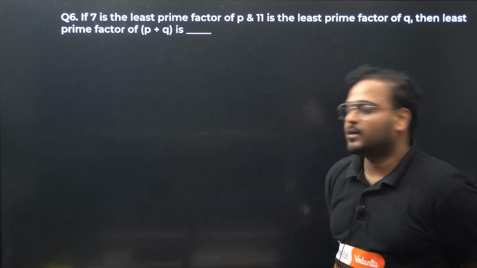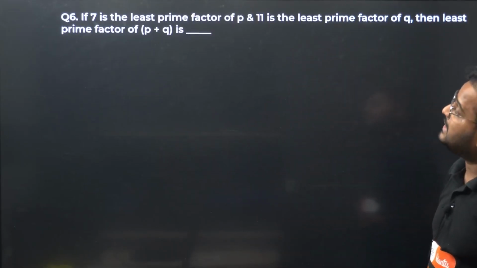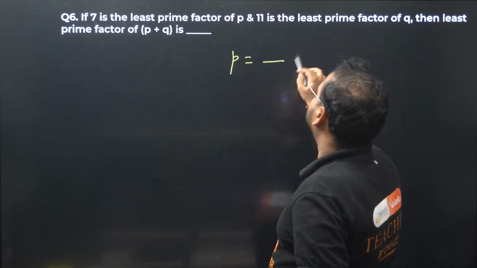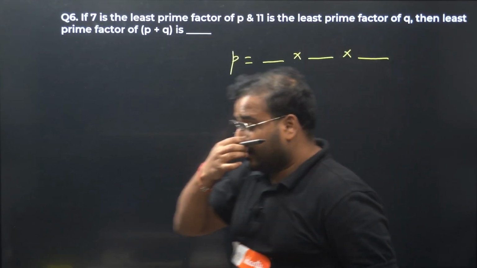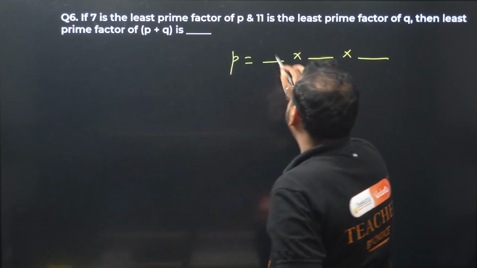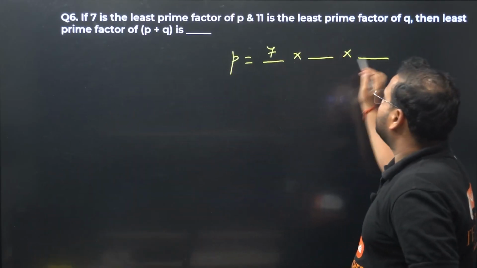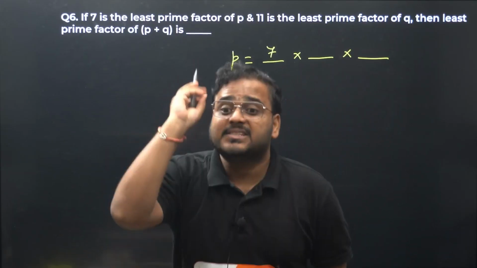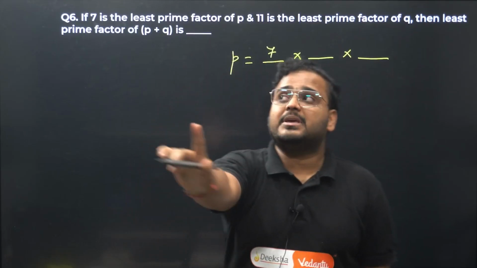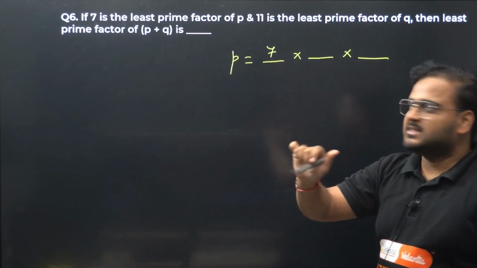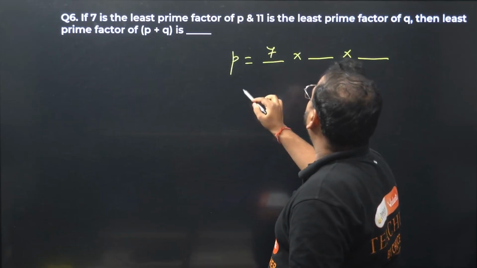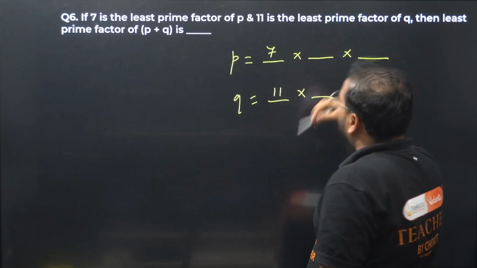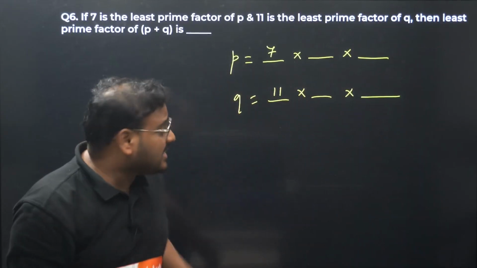If 7 is the least prime factor of P, what does it mean? If I am doing the prime factorization of this number, I get 7 over here, and the other numbers on these two places are more than 7. 7 is the smallest prime factor of P. Let's write the same for Q: 11 is the smallest prime factor. There are more than one prime factors, but 11 is the smallest.